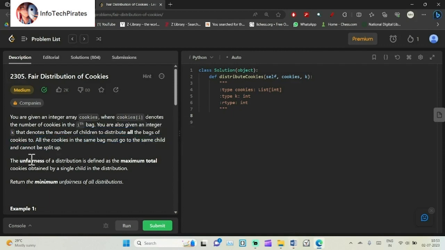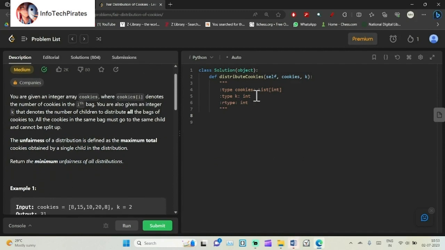The unfairness of a distribution is defined as the maximum total cookies obtained by a single child in the distribution. Return the minimum unfairness of all distributions.